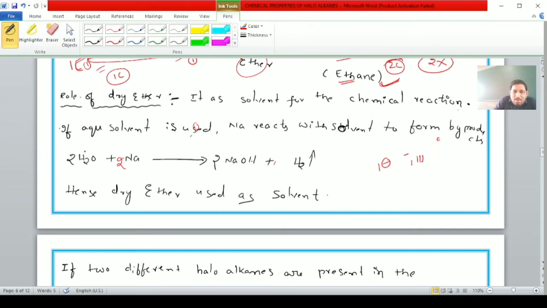For example, if water is used as the solvent, it can react with sodium to form sodium hydroxide plus hydrogen. Hence dry ether is used as the solvent. We avoid aqueous solvents because they react strongly with alkali metals like sodium to form the corresponding hydroxides and hydrogen.